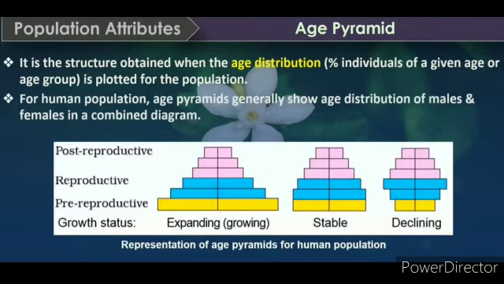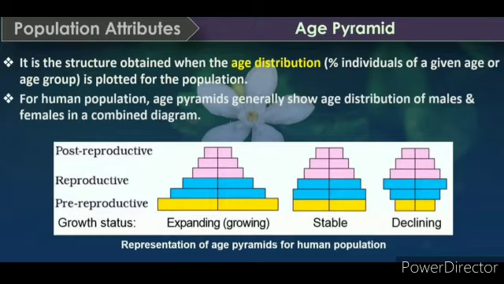Age pyramid. It is the structure obtained when the age distribution, percent individuals of a given age or age group, is plotted for the population. For human population, age pyramids generally show age distribution of males and females in a combined diagram.